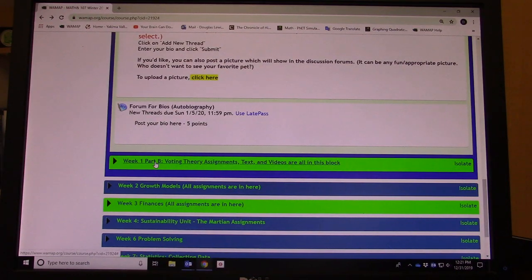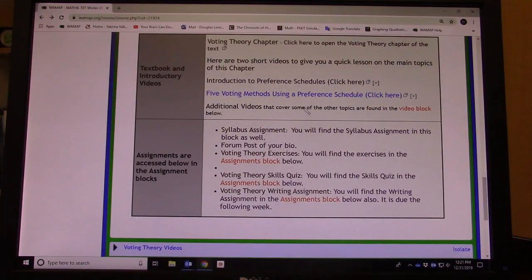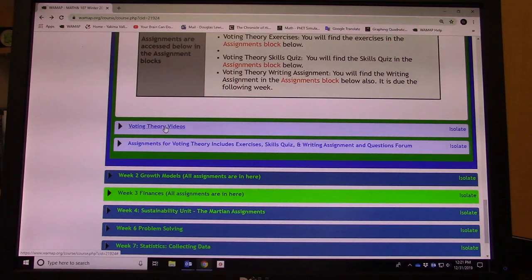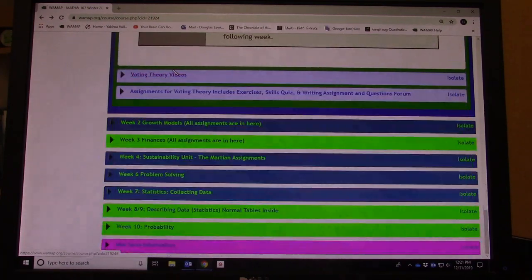Now this is week 1 part B, which is more of the content that we're covering. We can come down here and look at these voting theory videos. There are some videos of a whole bunch of examples, but these are the overview videos. So this is the preference schedule, the summary of the 5 voting methods that we'll look at, and there's actually a 6th voting method, and then there's each individual method that you can go and look through. All those videos are available for reviewing before or during when you're working on the exercises.